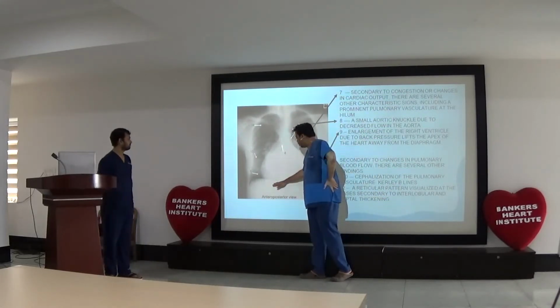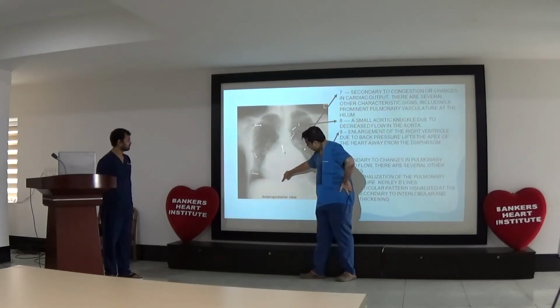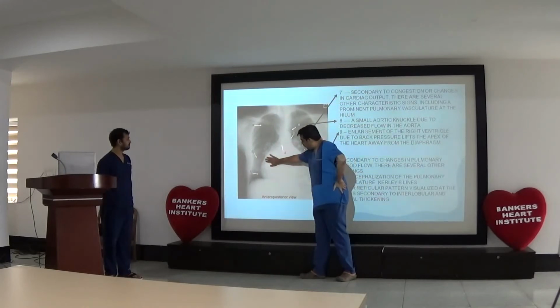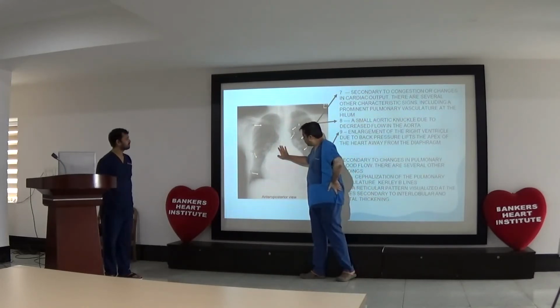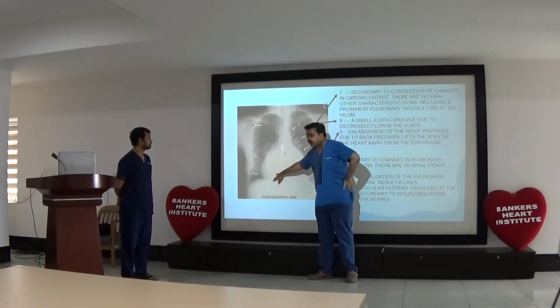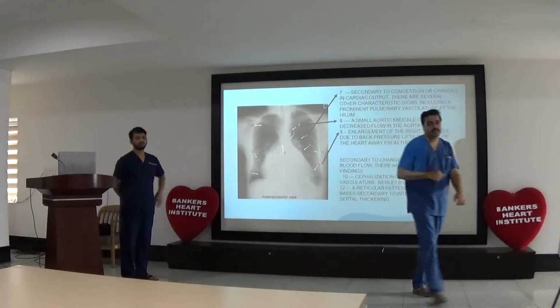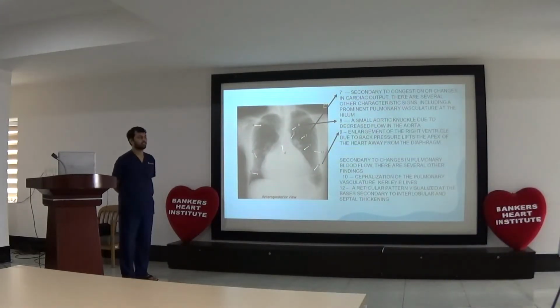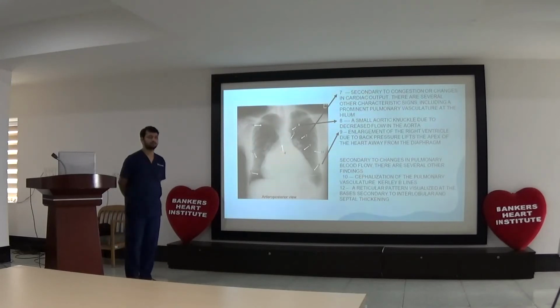If you look at the diaphragm, if it makes a blunt angle, that is RA. This makes a sharp angle, like 10 or 20 degrees. Whatever makes a lesser angle, that is LA. Sometimes in severe MS in burnt out cases, the LA will go beyond the RA and then it will make a blunt angle from that side. So whatever makes a lesser angle is LA, and whatever makes a higher angle is RA. So definitely the outer one is RA, the inner one is LA. That's how you make out LA and RA.